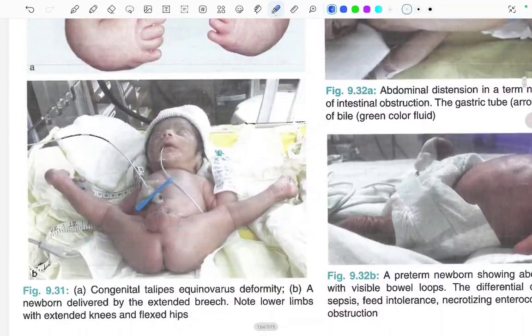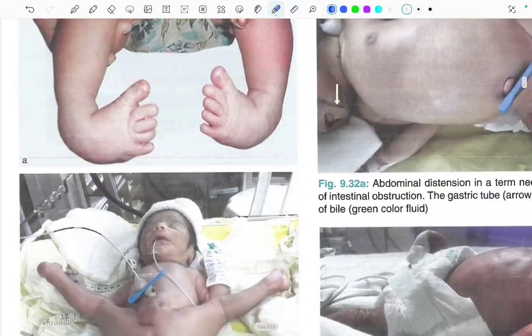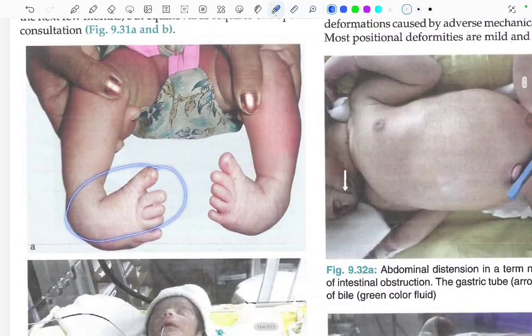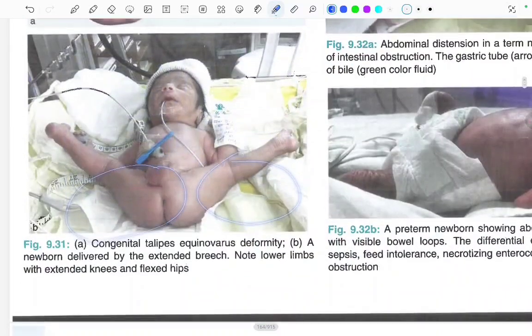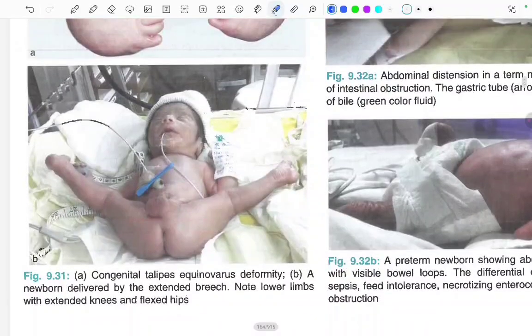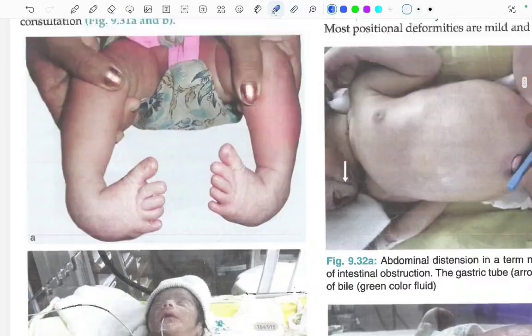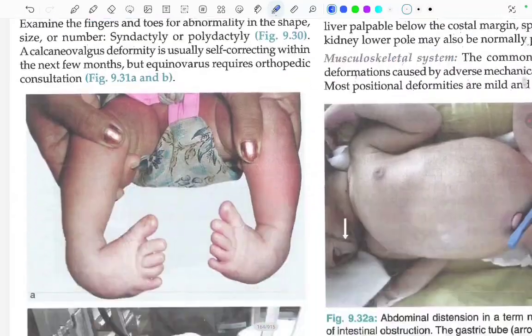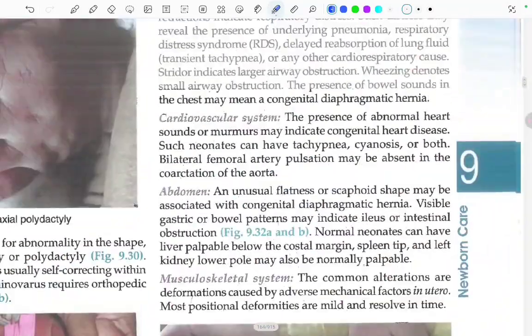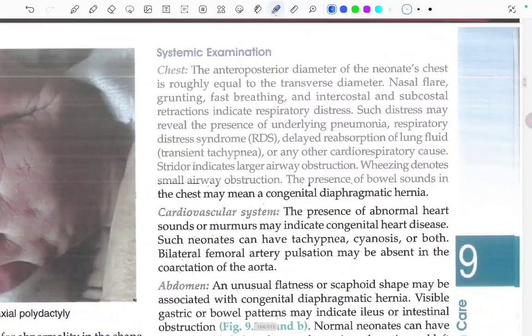In the A image, what can be seen? Congenital talipes equinovarus deformity. This is the CTEV, that is congenital talipes equinovarus deformity. And in the B image, what can be seen? A newborn delivered by the extended breech. Note the lower limbs with the extended knees and the flexed hips. Moving ahead, now coming to the systemic examination.